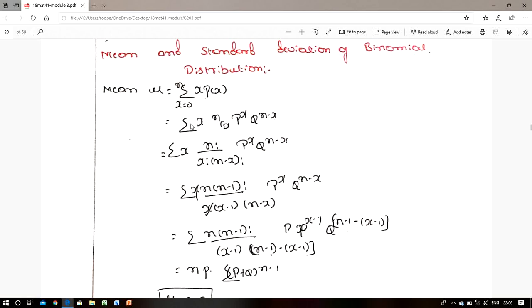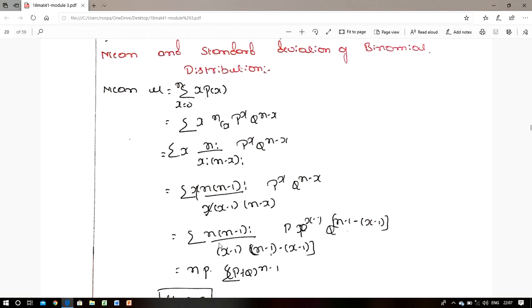Now we need to eliminate this x value. First, expand nCx. It is in the form of nCr, the number of combinations. So we can write n factorial divided by r factorial into n minus r factorial. Here, instead of r we take x, that is n factorial divided by x factorial into n minus x factorial, into p to the power of x into q to the power of n minus x.